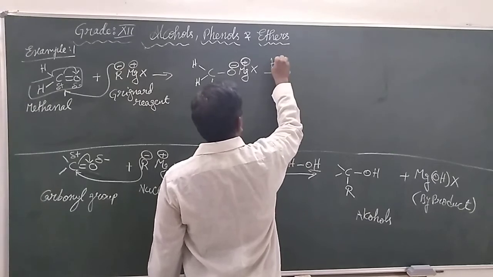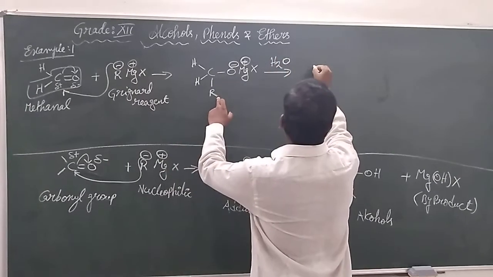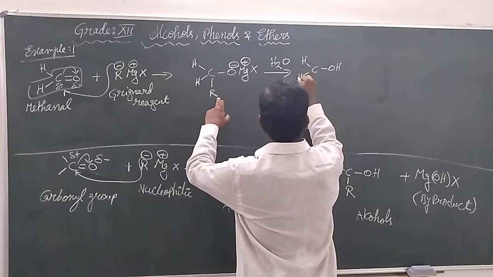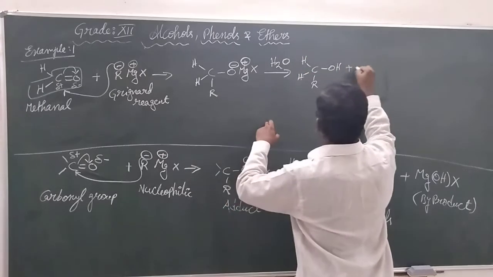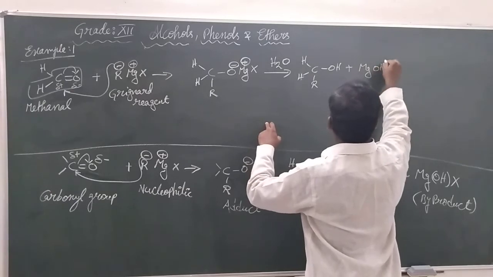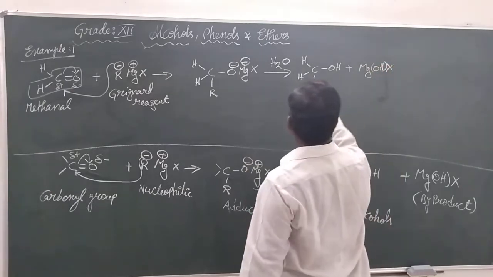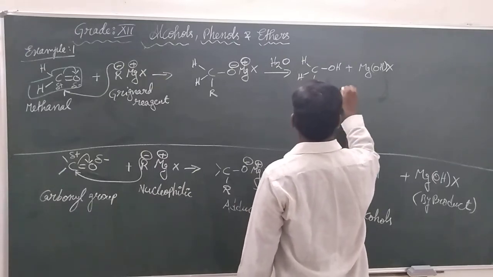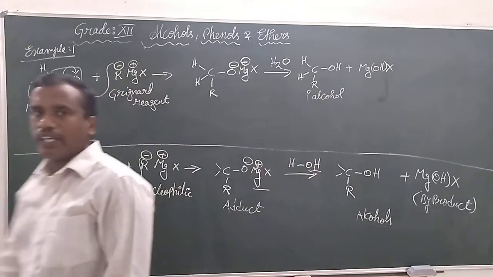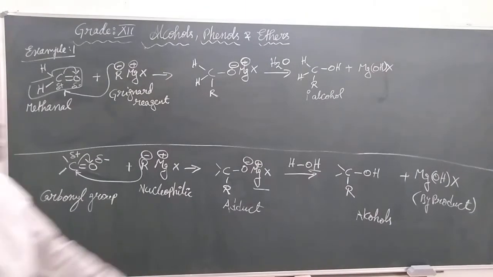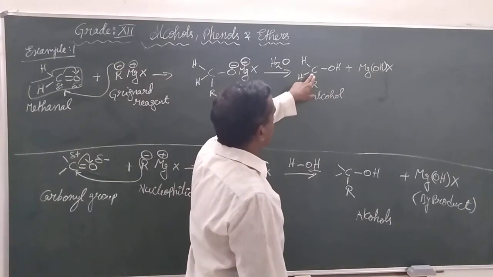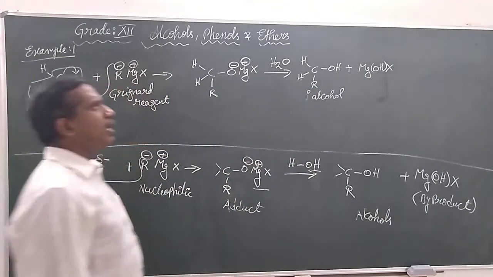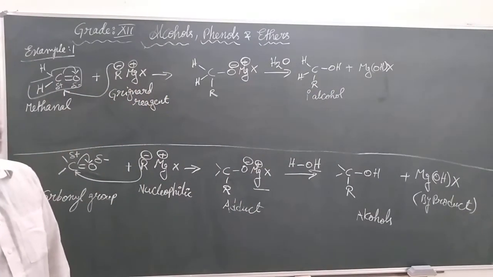Upon hydrolysis, we can have C, OH, H, R, an alcohol, because in this one the carbon is attached to one R group, and it is called a primary alcohol.